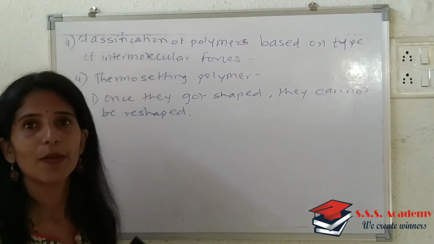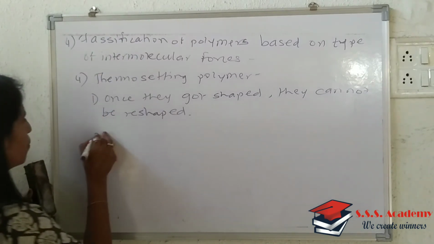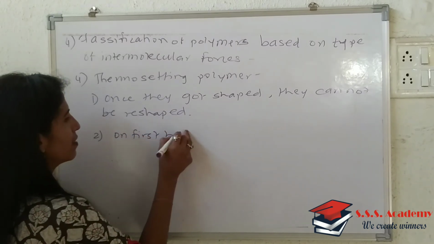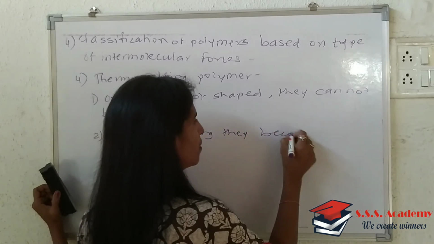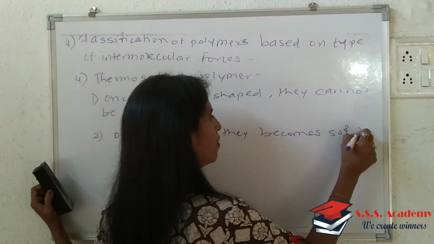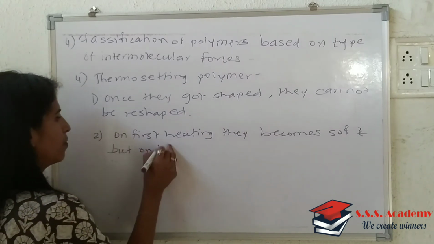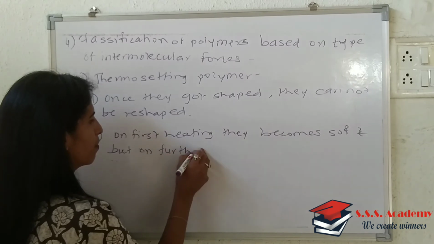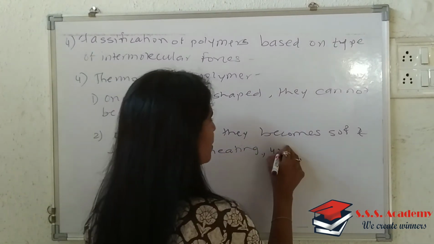The second point is that on first heating, they become soft, but on further heating, they undergo decomposition.